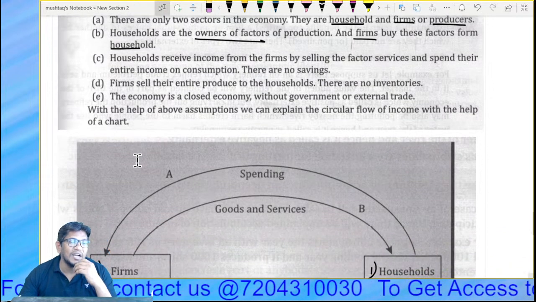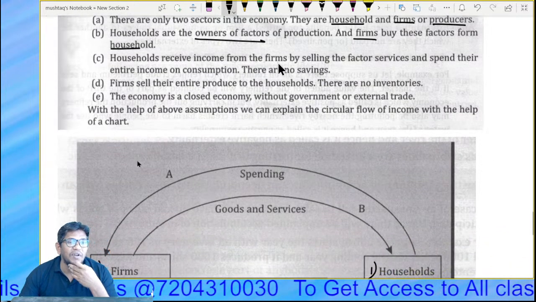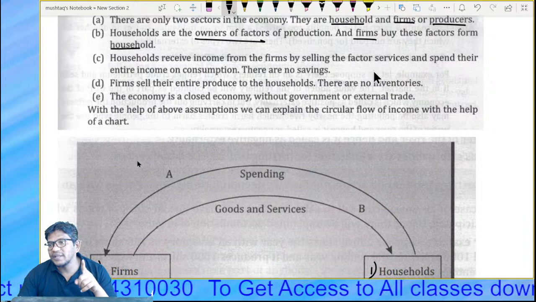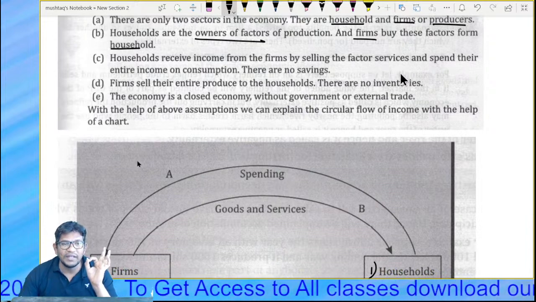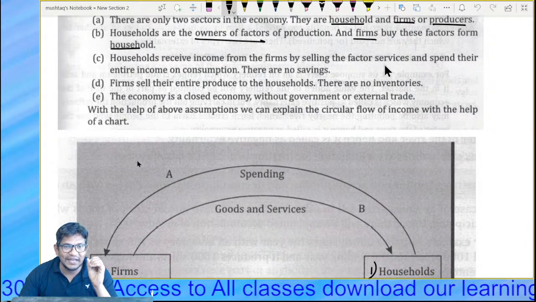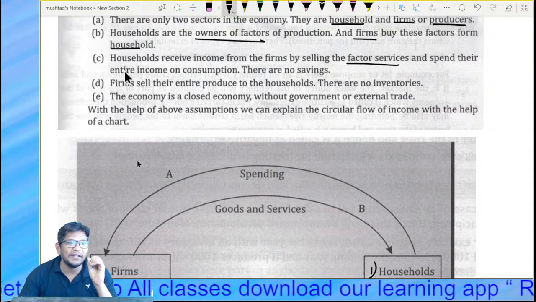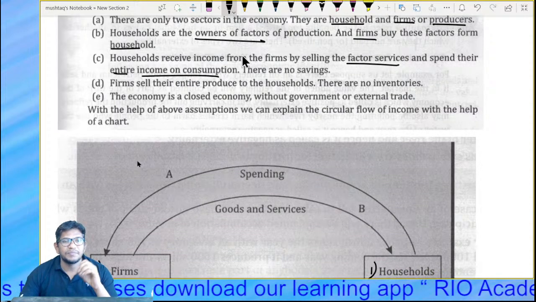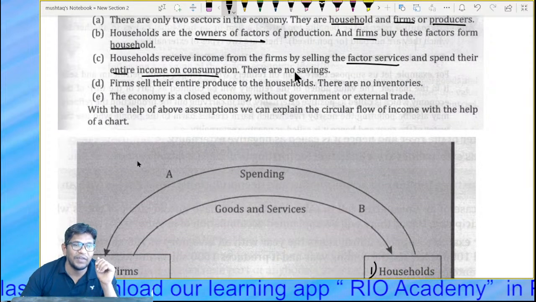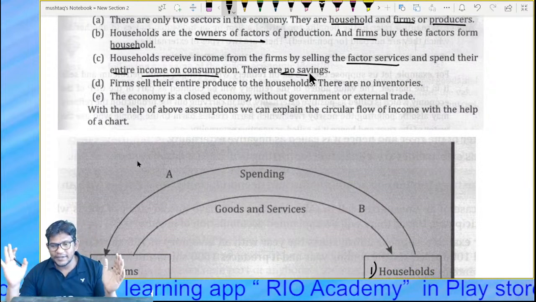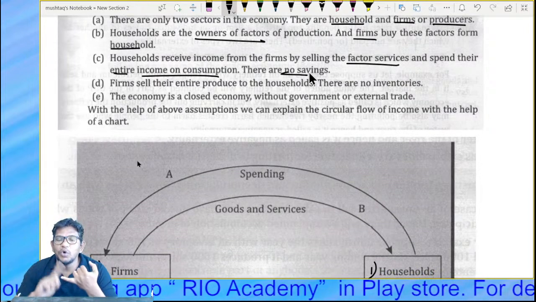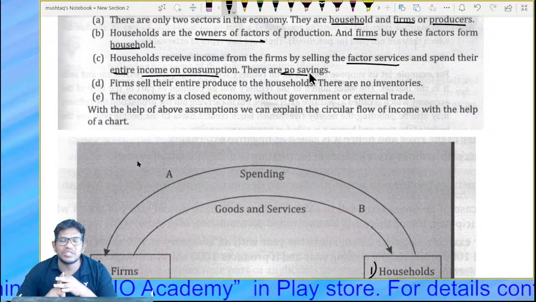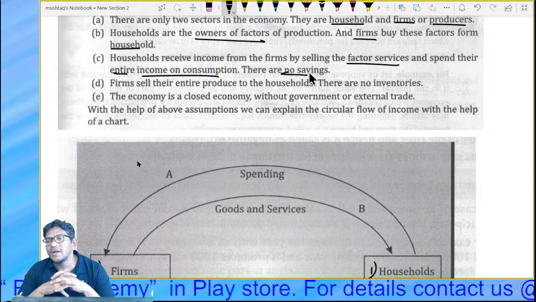Next point, third point: household receive income from the firm. Household receive income from the firm by selling the factor services and spend their entire income on the consumption. And there is no saving. Very important point, because it is closed economy. Whenever there is a closed economy, no government, no export import, no savings.